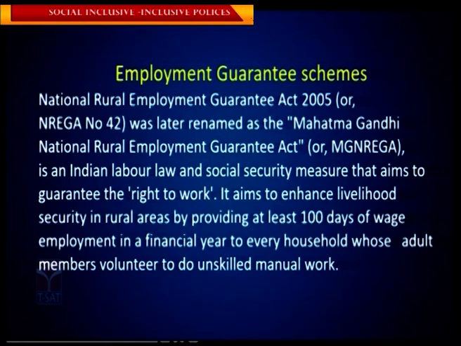As you said earlier, it aims to enhance livelihood security in rural areas by providing at least 100 days of wage employment in a financial year to every household whose adult member volunteers to do unskilled manual work. So this is very important. Everyone knows it. It's giving a minimum employment scheme for all the rural people. It is unskilled manual work, and the minimum number of days is 100.